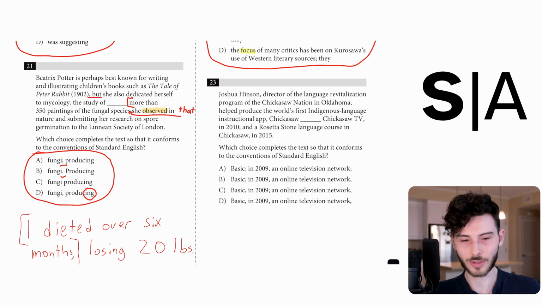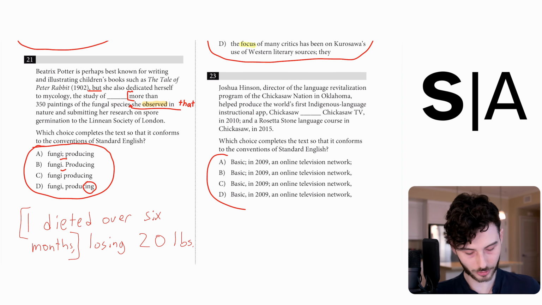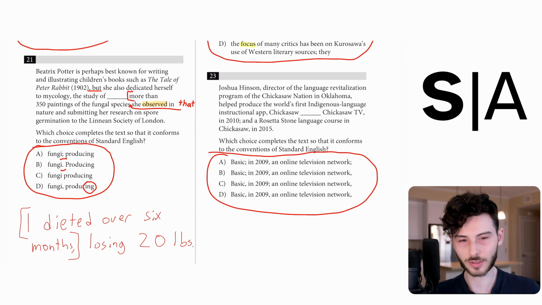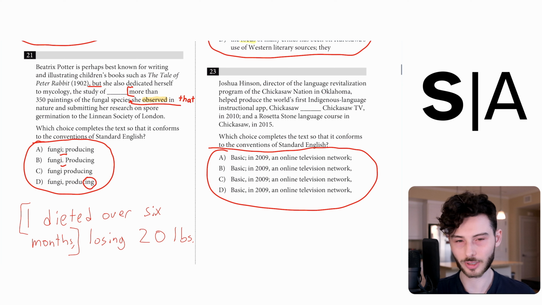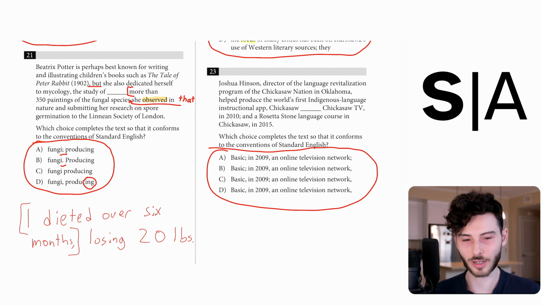Moving on to 23, I see that the punctuation is different, but the words are all the same in the answer choices. This could be a few things. Based on the fact that I see these semicolons and commas in an unusual distribution, I'm going to say that this is probably a super comma question. If you don't know what super comma is, you should probably go back and review the original notes section. It would be too long for me to review it here.